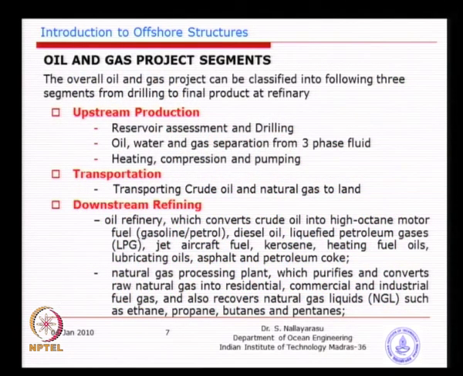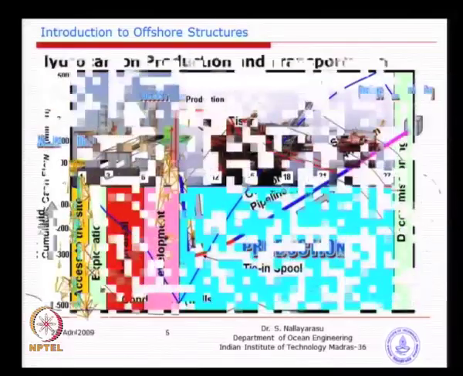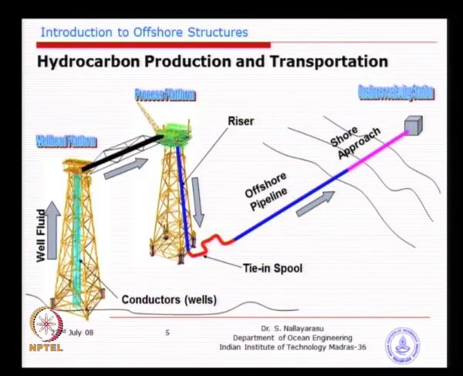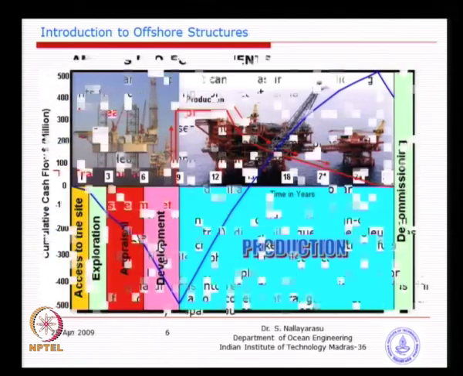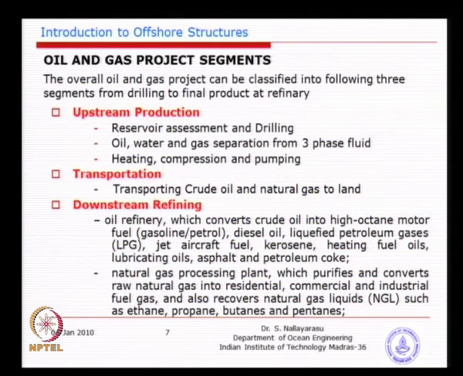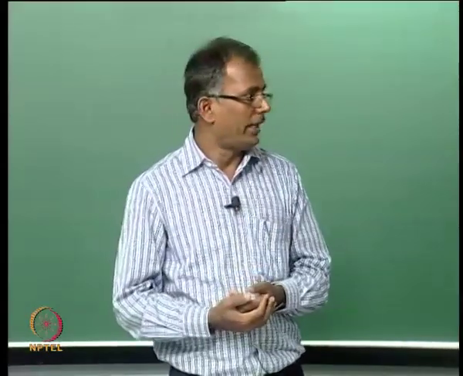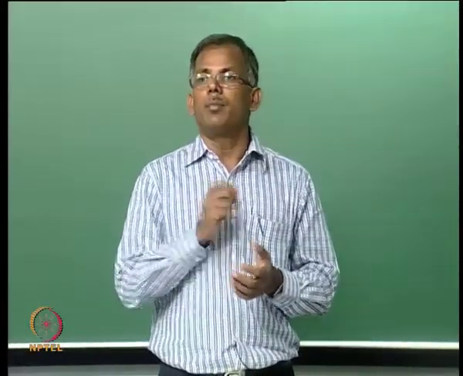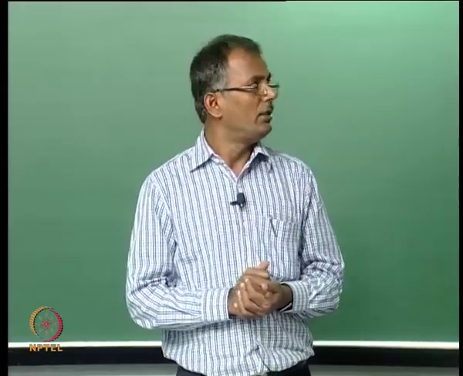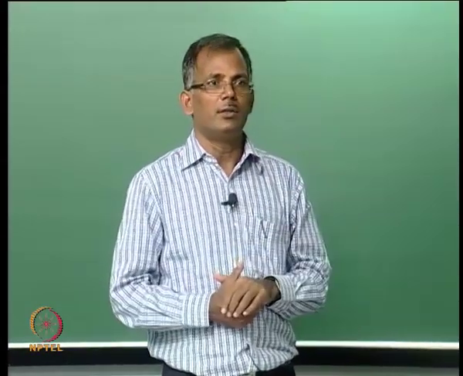So, if you go back to this picture, we can divide it into 3 segments. That is what I am going to talk about: upstream, downstream and transportation. In the upstream, what we are trying to do is drilling, associated activities and initial processing, means upstream processing, which is called the upstream production.